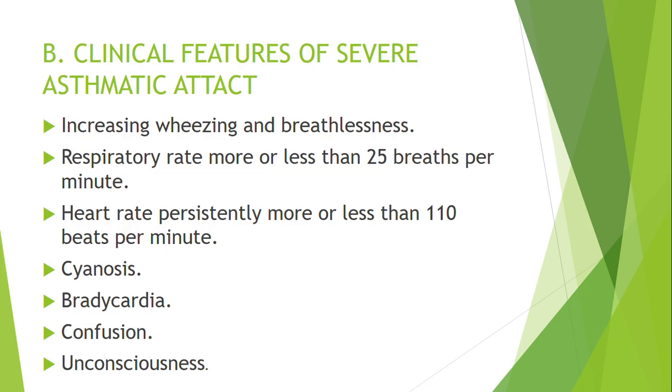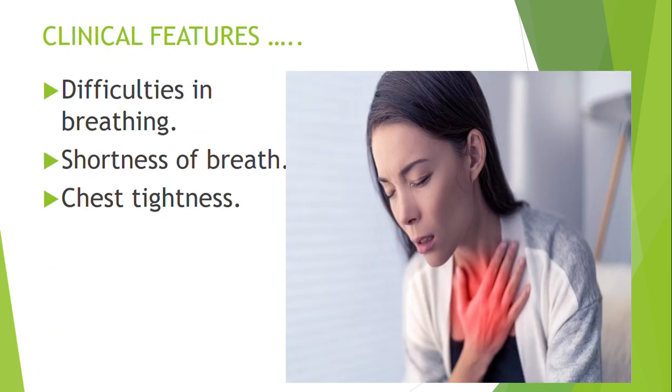So these are some of the signs and symptoms of severe asthmatic attack. So the most predominant one is that the patient will have severe difficulties in breathing, reduced oxygen saturation levels, they may be cyanotic, also they'll have labored breathing, then they'll also have fast respirations and bradycardia. So those are some of the signs and symptoms of asthma.